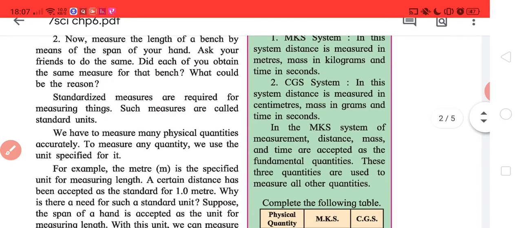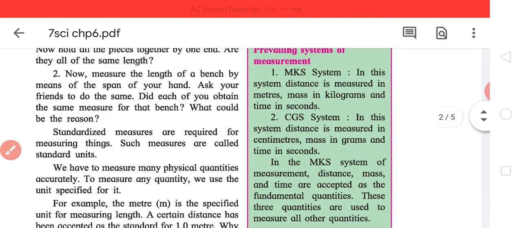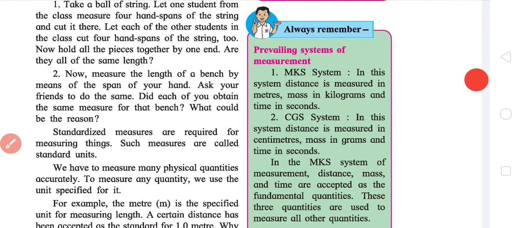Similarly, CGS is centimeter, gram, second. So in MKS, distance is in meter, mass in kilogram and time in seconds. And in CGS, length is in centimeter, mass in grams and time in seconds.